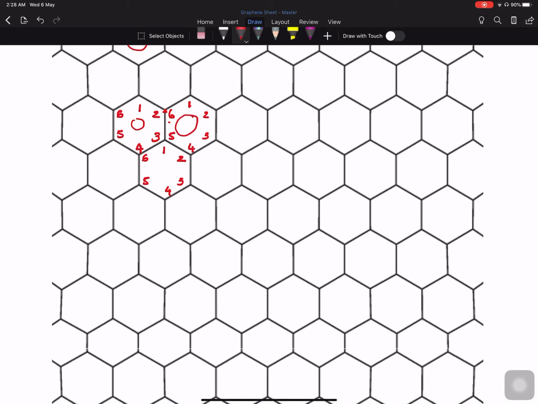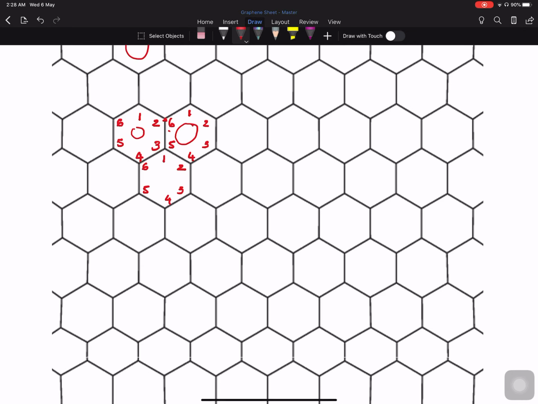So whenever we name every carbon atom in this honeycomb structure, the carbon atoms with identical names, like this carbon atom, this one, and this one, are all considered to have the same number. So all these carbon atoms are called analogous carbon atoms.